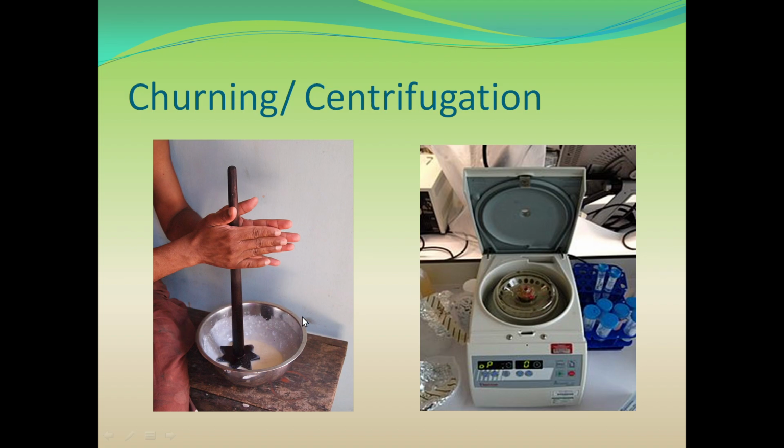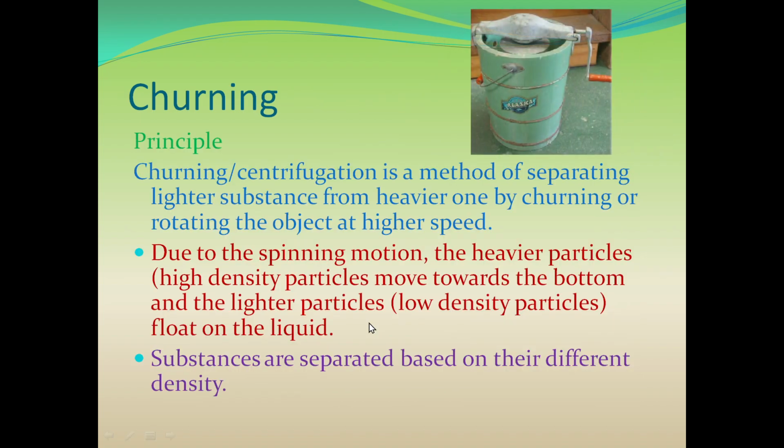Now, what is the difference between churning and centrifugation? In churning, the axis in the container moves while the container remains still. Understood? The axis moves and the container is still. While in centrifugation, the container is made to move at a higher speed and the axis is still. Clear? This is your churning and centrifugation.